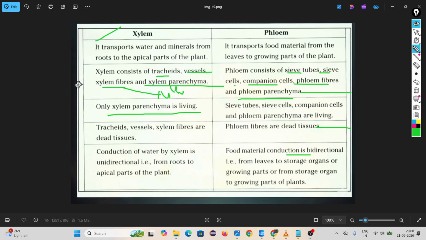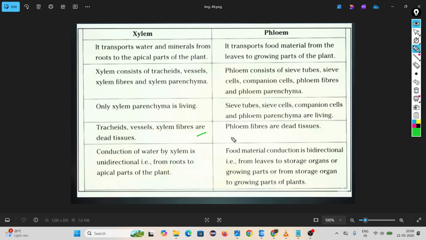If you look at xylem, tracheids, vessels, and xylem fibers are all dead. Only xylem parenchyma are living cells. But in phloem, all are living cells. Look at this and you understand the main difference. Okay, with this we completed it.